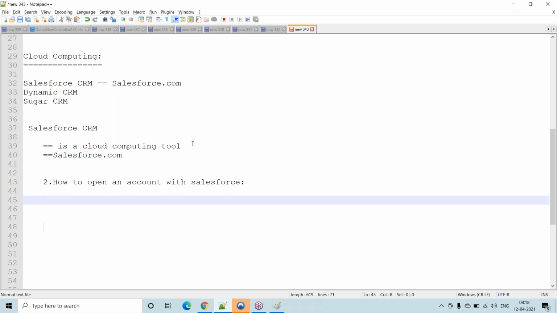This is the first thing. But basically, for their market purpose, Salesforce introduced some free versions.